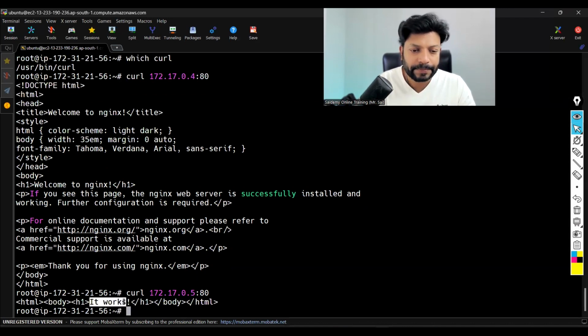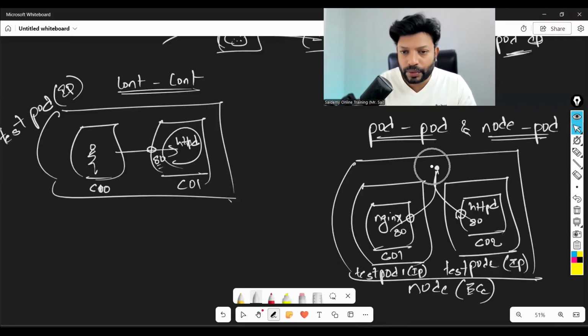It works. So what is the conclusion now? The conclusion is that from the node, you can access the application inside the pods' containers. That means node to pod communication happens automatically. Again, here also you don't need any external network component. Communication is happening automatically, right?